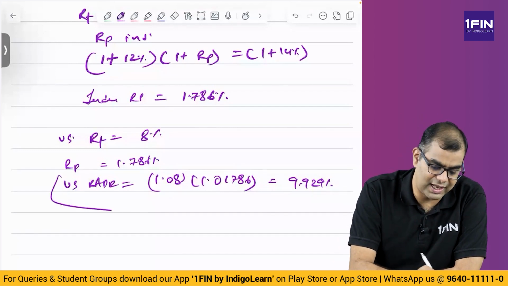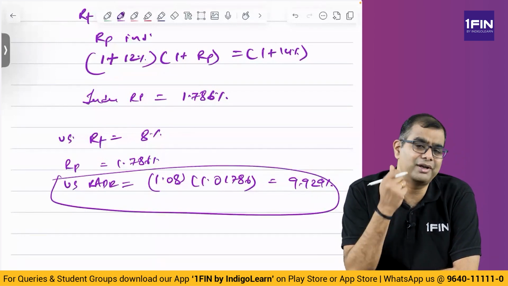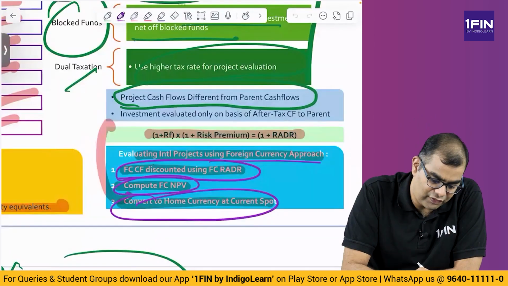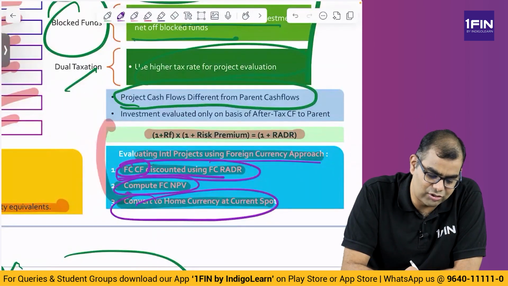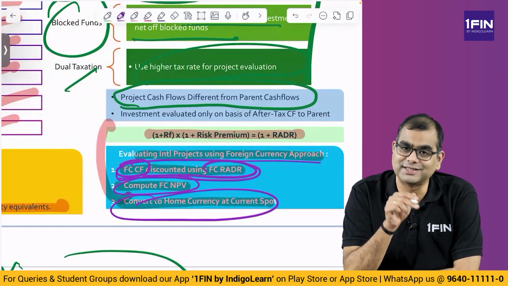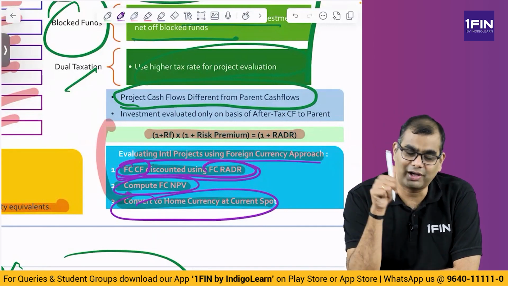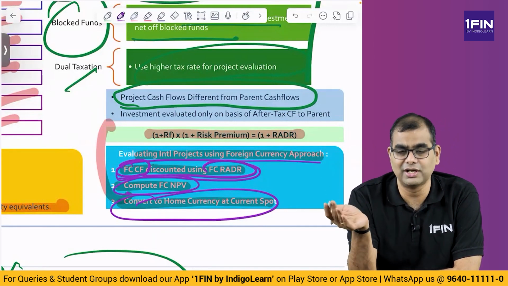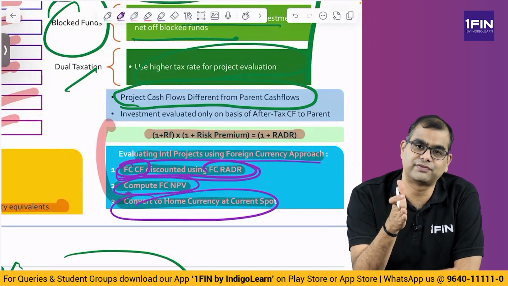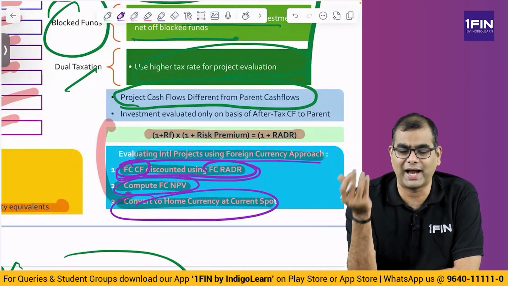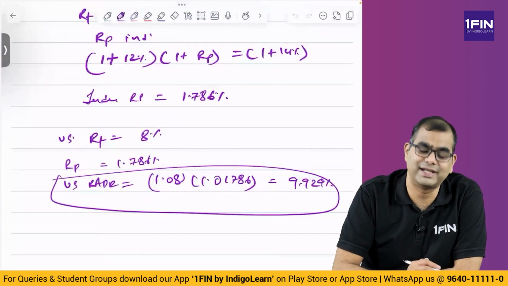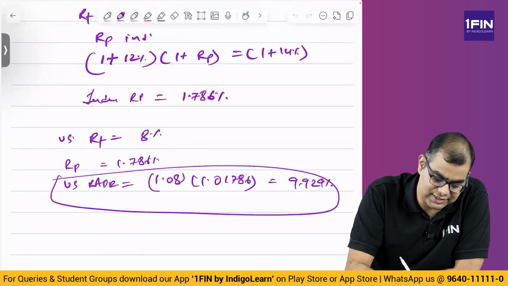So US RADR is 9.929%. Why am I bothered about US RADR? Because foreign currency cash flow has to be discounted by the foreign currency RADR. That is the key point in this question. So foreign currency cash flows have to be discounted by their RADR and the risk premium stays constant. To the foreign currency risk-free rate, you add the risk premium to arrive at the foreign currency RADR. This is the interesting part of this question. So this is the discount rate.